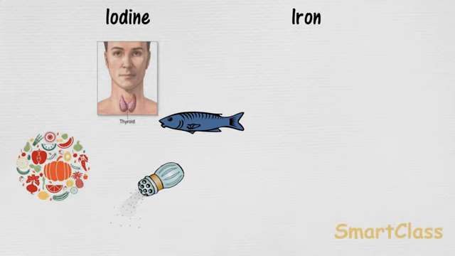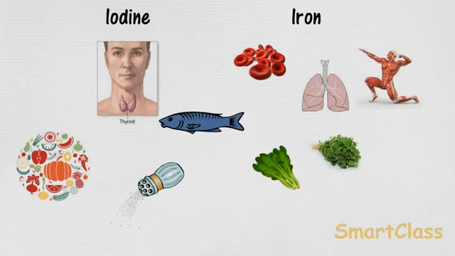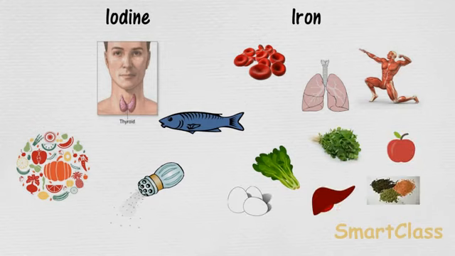Iron is required to make hemoglobin present in red blood cells, which carries oxygen from the lungs to other parts of the body. Some sources of iron in our food are spinach, other leafy vegetables, apples, eggs, liver, cereals, pulses and groundnuts.